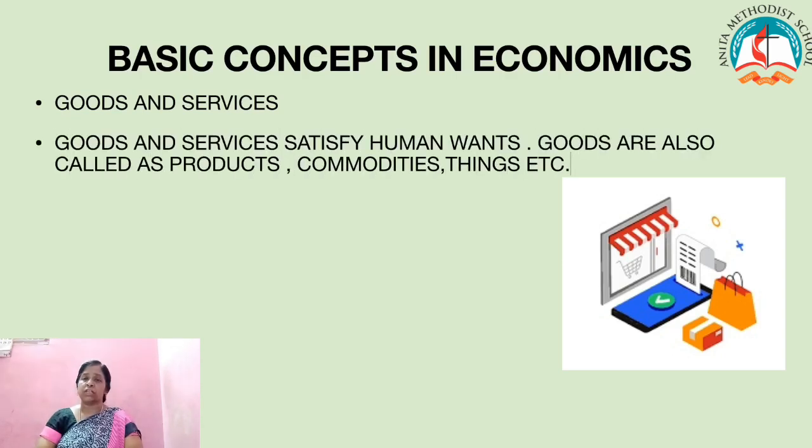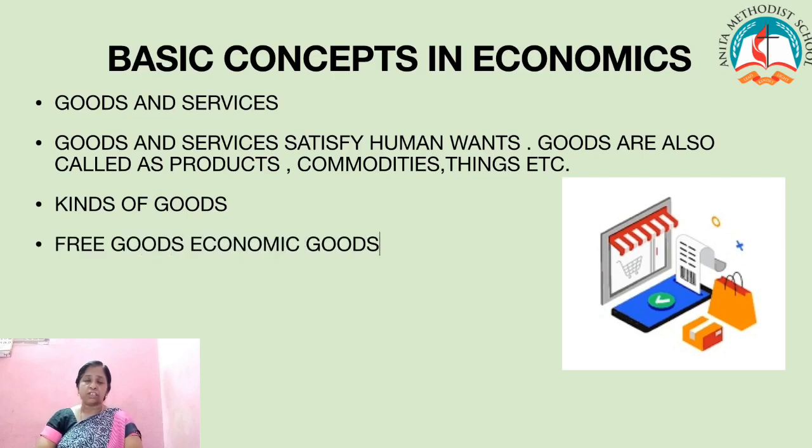Let us learn about the kinds of goods: free goods and economic goods. Free goods are the goods which are available in nature in plenty, God's creation. God has created them for us to use. For example, air and sunshine. Economic goods are not available in plenty. They are very limited or very scarce in supply.